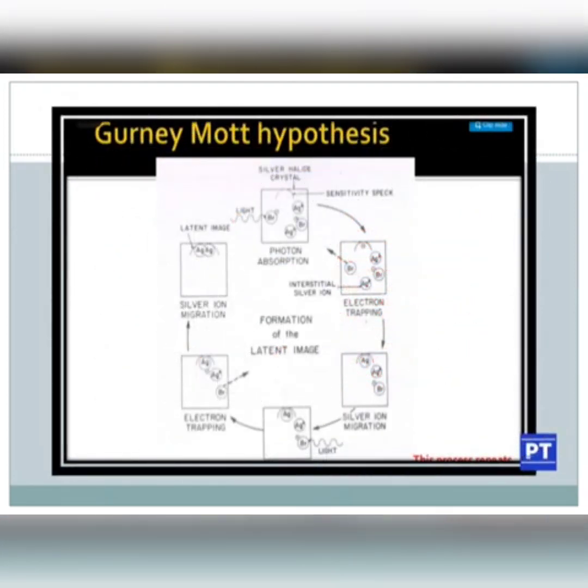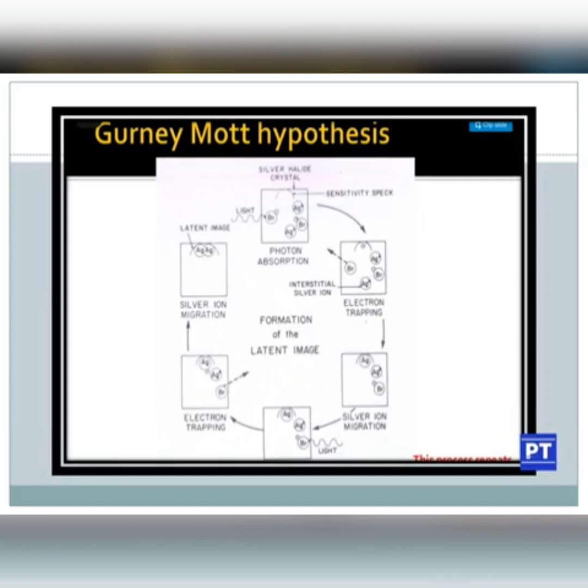Here you can see another diagram showing the formation of the latent image. So you can see the silver halide crystal. Then there you can see a sensitivity speck. The crystals are seen as Ag positive and Br minus. And the light photon is coming and interacting.